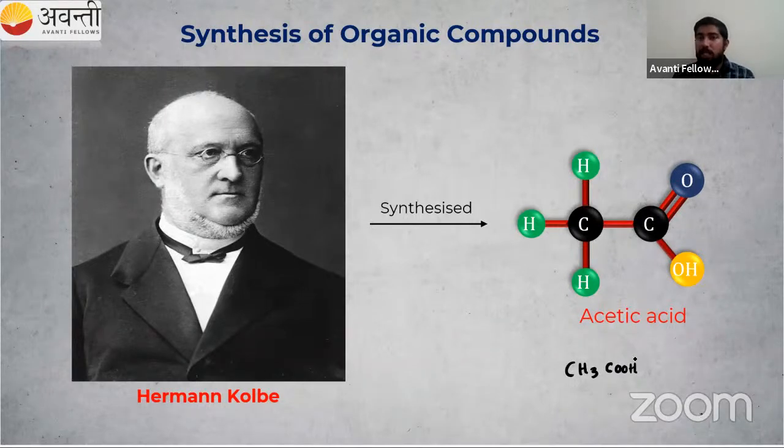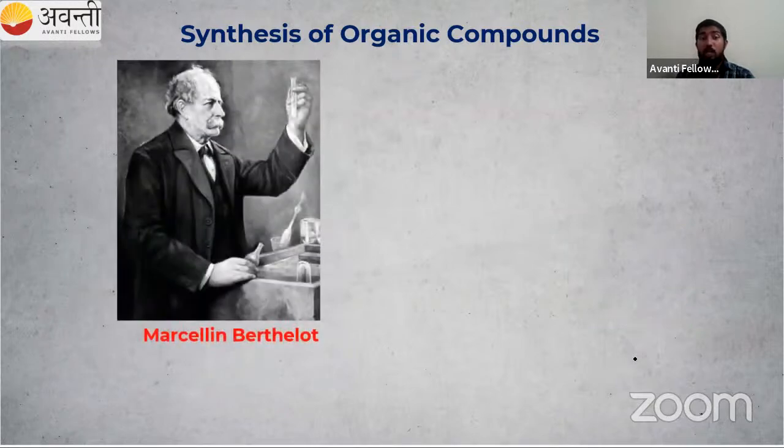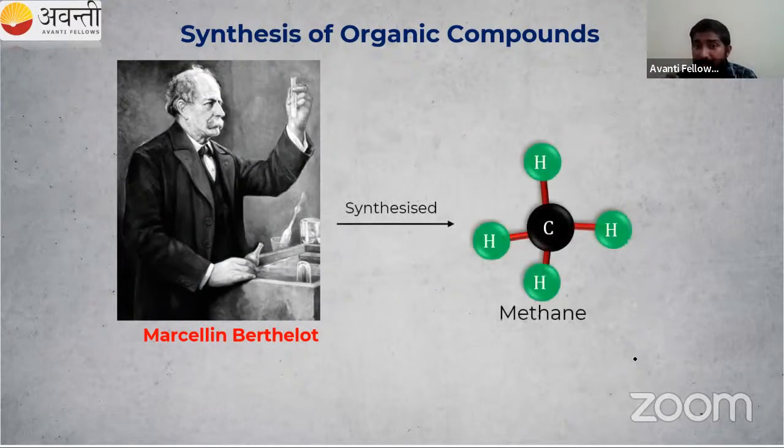So acetic acid was synthesized by Kolbe for the first time. So that is another organic compound synthesized in the laboratory. Then the next scientist came. He said, okay, I will also synthesize some organic compounds in the laboratory. Who is that? Marcellin Berthelot. Berthelot did some experiments and synthesized an organic compound, our dear methane. What is its formula? That is CH4. So methane is synthesized by Berthelot.